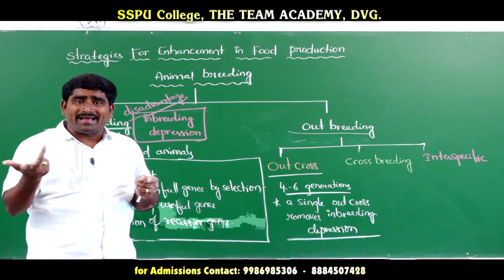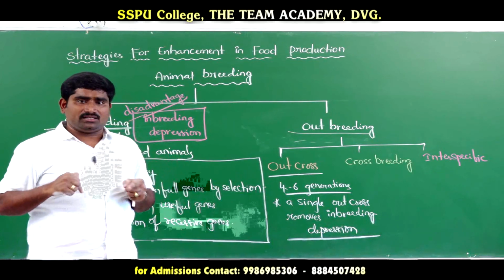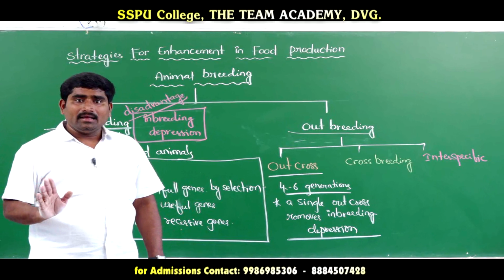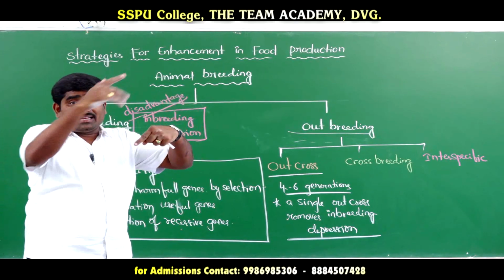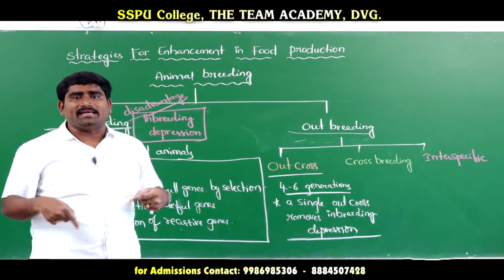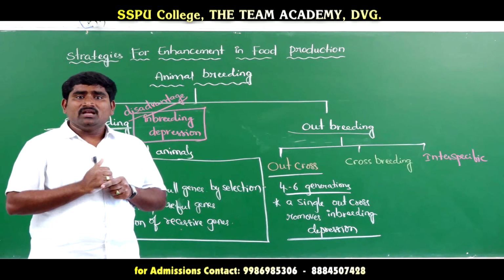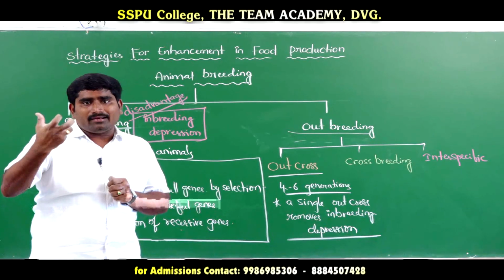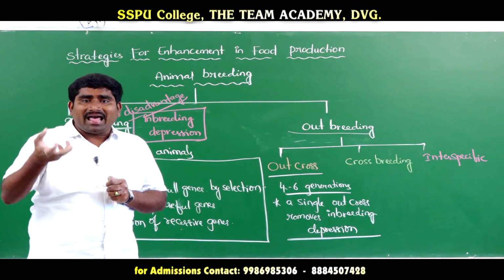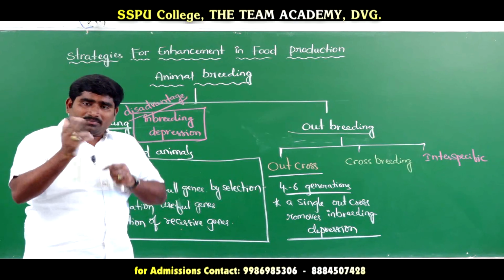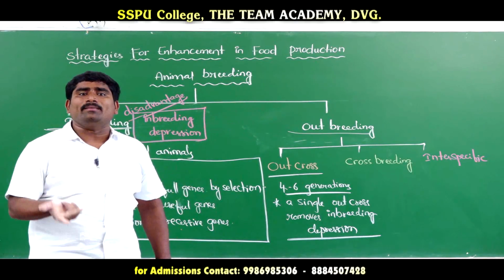How many generations back? Definitely not in the first generation, because in the first generation our father is different, their father is different. But our father and their father both have the same father. So that grandfather is the same for both of us. So we can say we are linked, or we are having a common ancestor within the second generation. So only in the second generation we are having common ancestors.